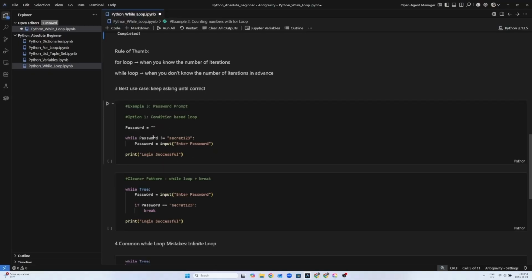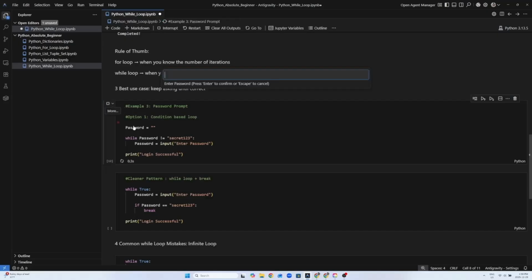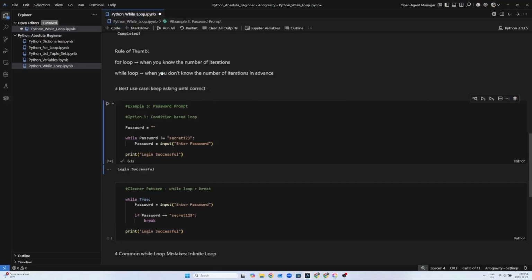So we have our password and we have this condition: while password is not equal to this password, which is secret123, then in the indented body we have password equals input, enter password. Once you run this block you will see that the user has to enter the password, which is secret123,